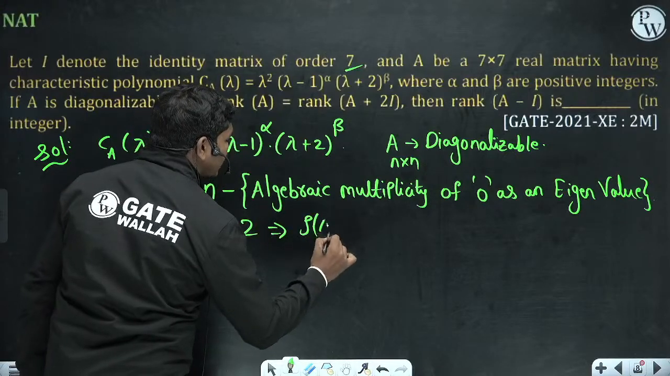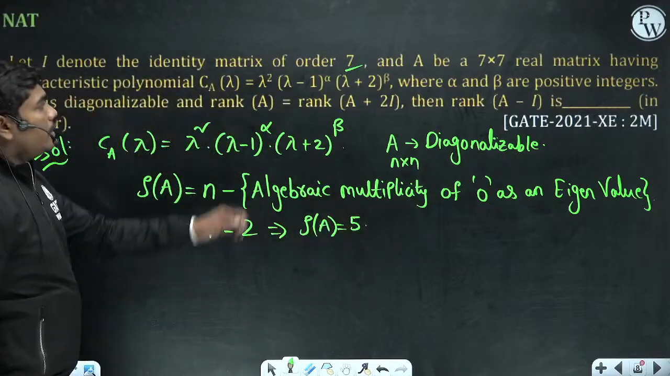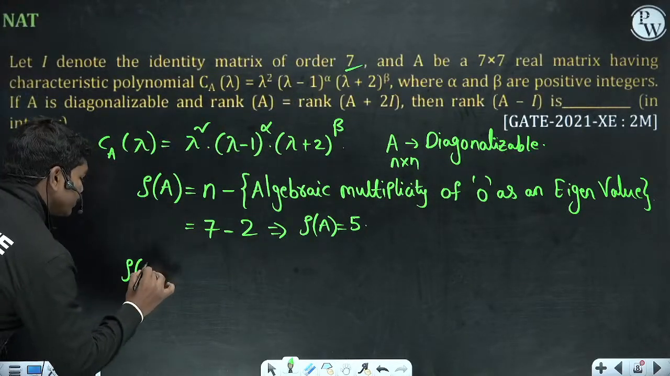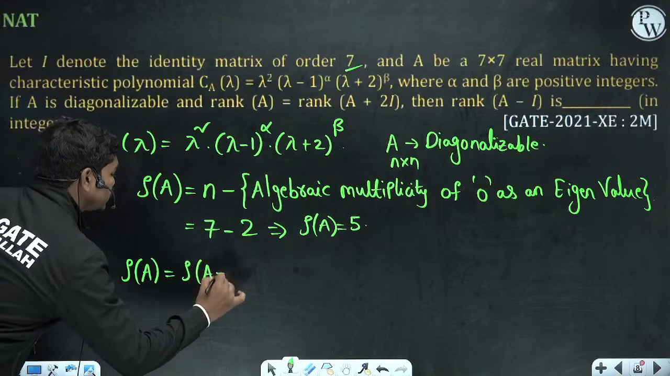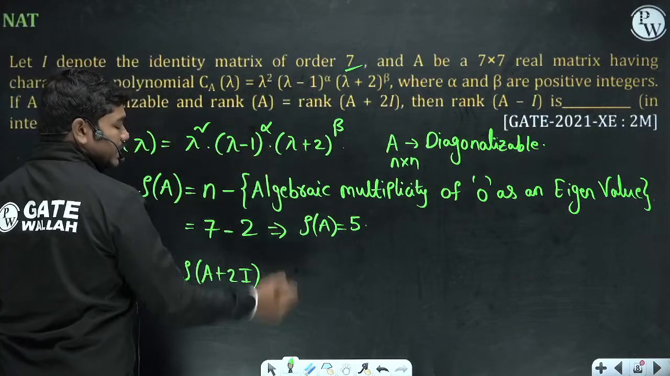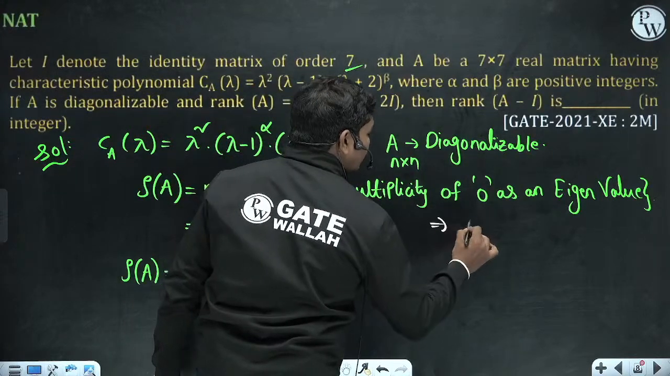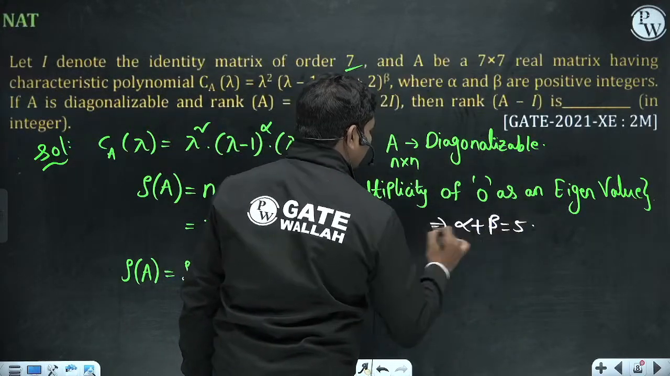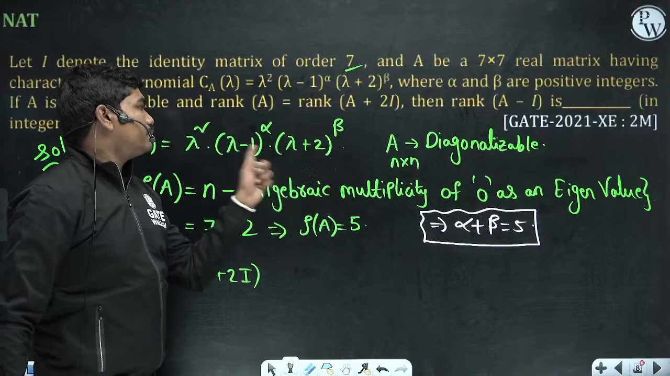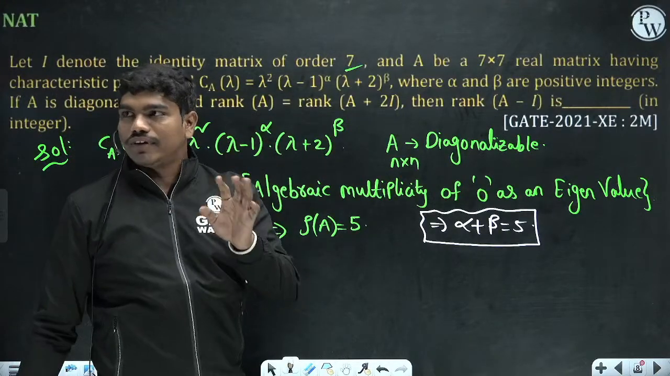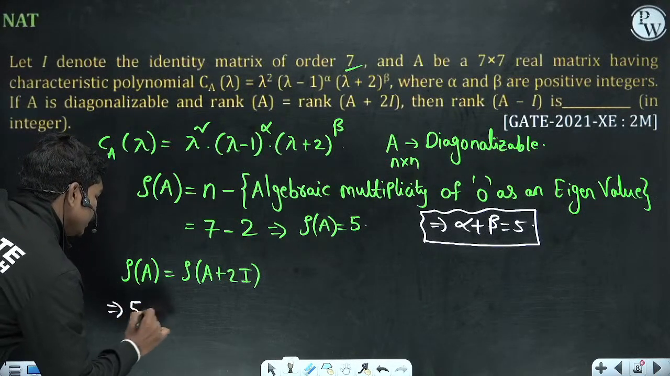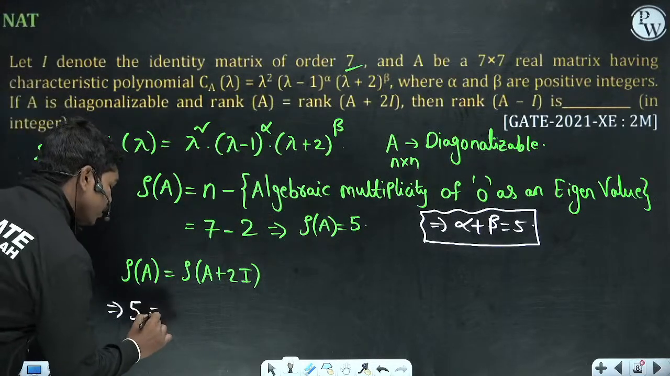Okay, so that's why this is equal to 2. So rank of A is equal to 5. Now remember that rank of A is equal to rank of A plus 2I. And one thing that we know from this equation is that this should be a 7th degree polynomial. Therefore alpha plus beta, what is its value? 5, right? So alpha plus beta will also be 5, because this is a 7th degree polynomial. If this is 2, then alpha plus beta should be 5. Now rank of A is equal to rank of A plus 2I. This means 5 is equal to, because we calculated rank of A as 5, 7 minus the algebraic multiplicity of